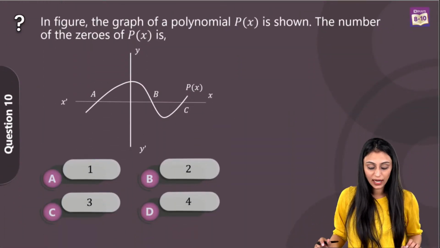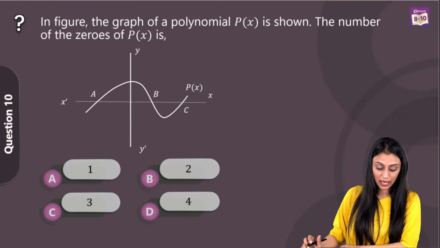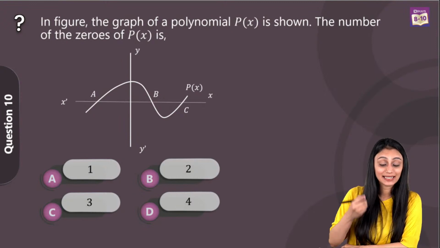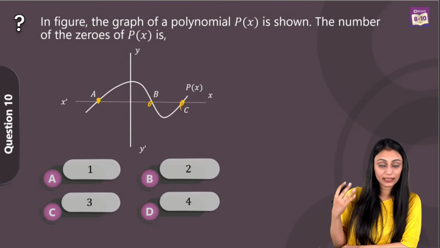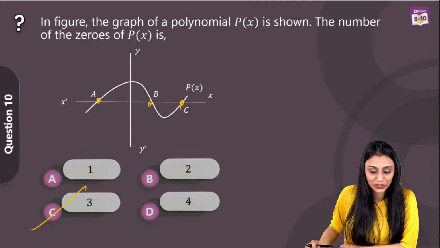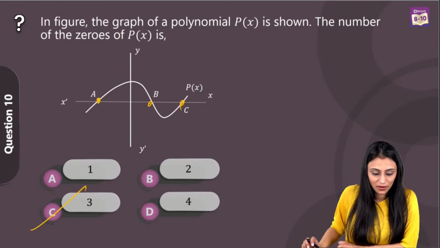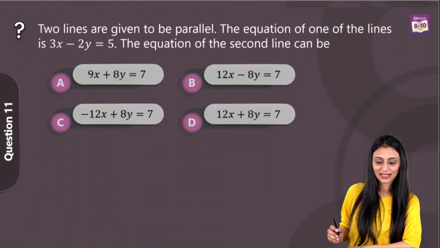In this figure, the graph of the polynomial p(x) is shown here. The number of zeros of p(x) is. We just have to check where it is intersecting the x-axis. So, that's 1, 2 and 3. At 3 points, it is cutting the x-axis. That means number of zeros over here is going to be 3. That's option C over here. Yes, Ananya, it's C. Sanskriti, option C. Okay, option C, 3, yes. So all of you have given the right answer for this. That was a pretty easy one, right? Let's take a look at next question.